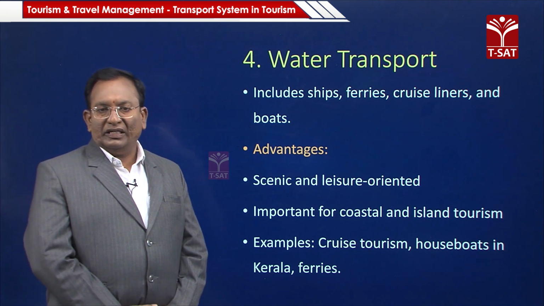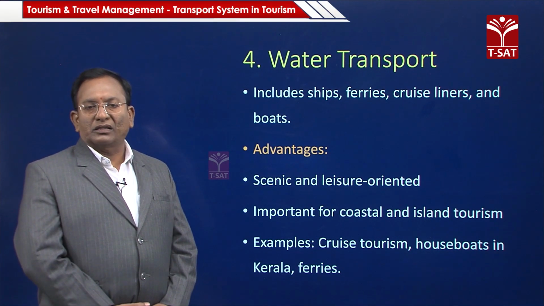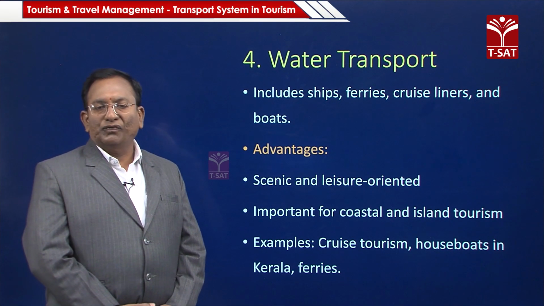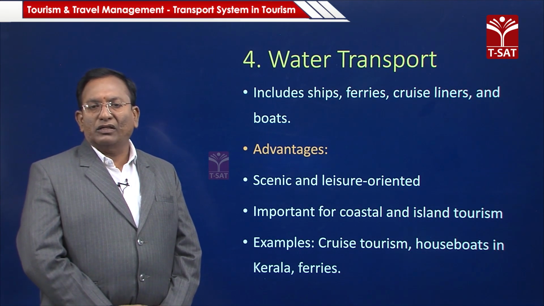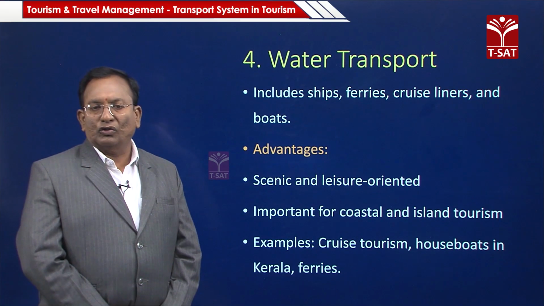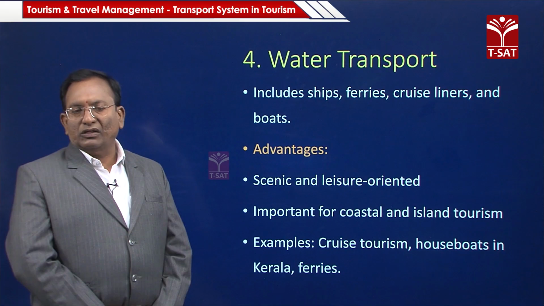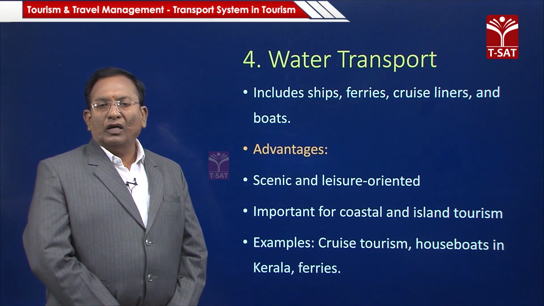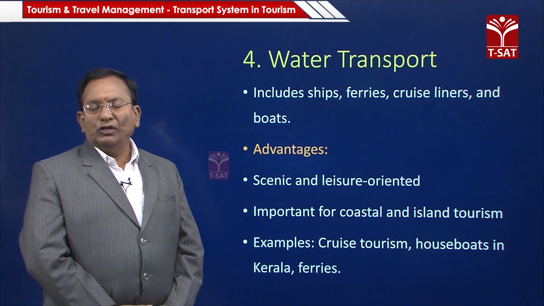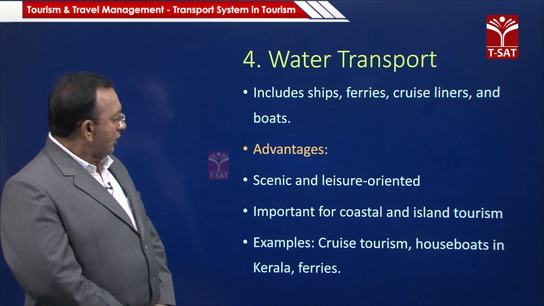So, India has three sides of water, and it is a peninsular country. Right from Gujarat to Assam we have a lot of coastline: Gujarat, Rajasthan and other places like the Konkan coast as well as the eastern coast, and also the southern and northeastern coast up to Bengal and other places in the northeast. So, we are using these water transport facilities.